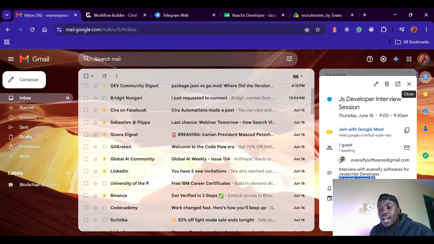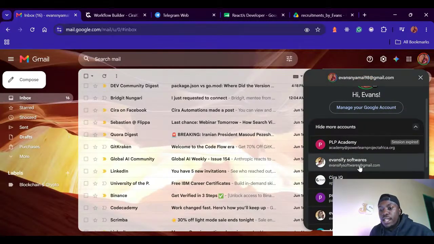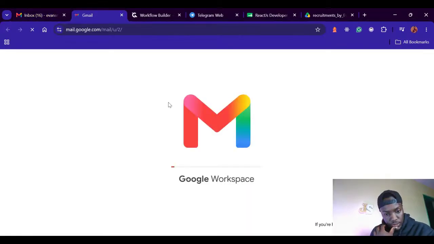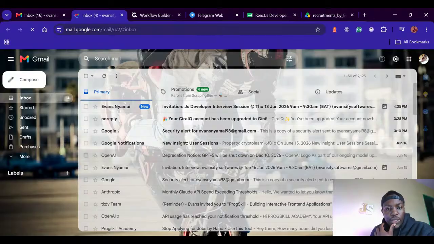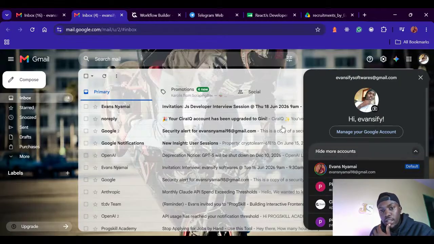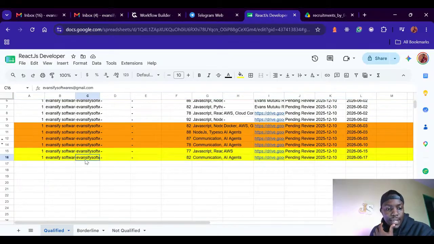So if I check the other calendar, that is Advanced Softwares. Let me check if we have a calendar right here. Just want to confirm everything works. Oh, there you go. You can see I have an invitation in my email from Advanced Softwares. And this email confirms that for Advanced Softwares, that was the only candidate who qualified. See, only candidate who qualified.